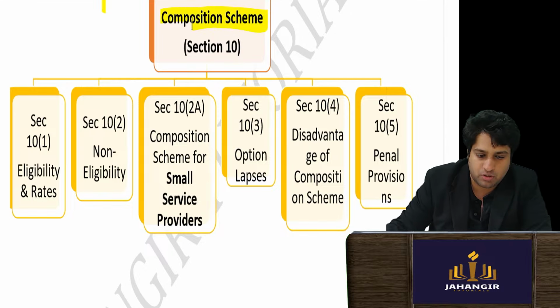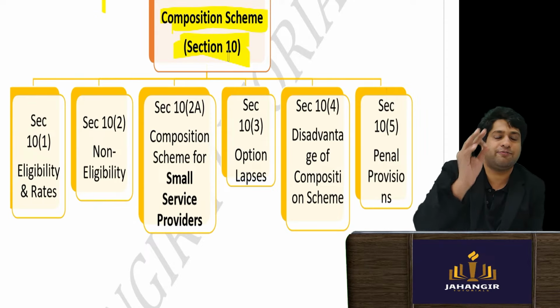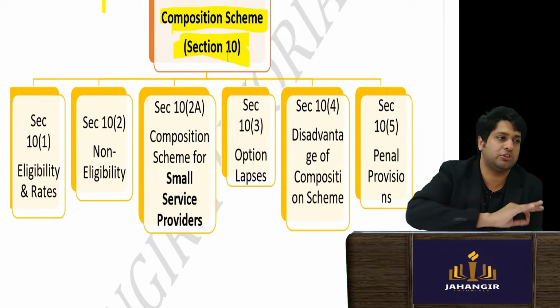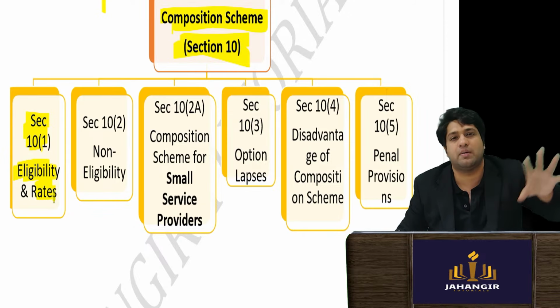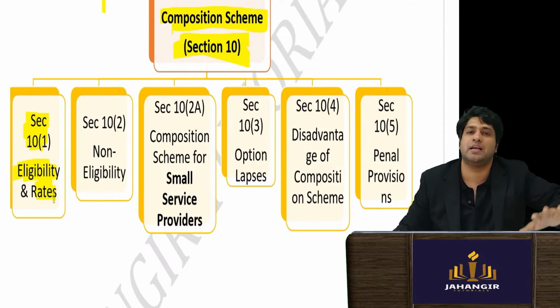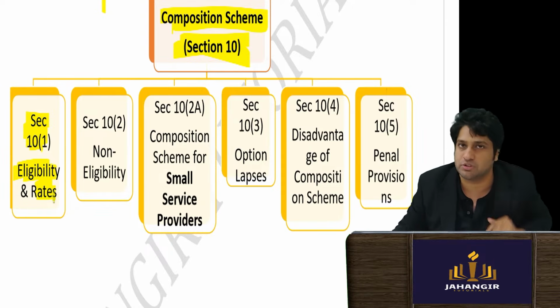Now coming to composition scheme. In the composition scheme, there are 5 subsections, your job is done. Section 1 talks about the eligibility, who all are eligible. As I told you, if your turnover in the preceding year is within 1.5 crores, then in the current year you are eligible to be a composition dealer.